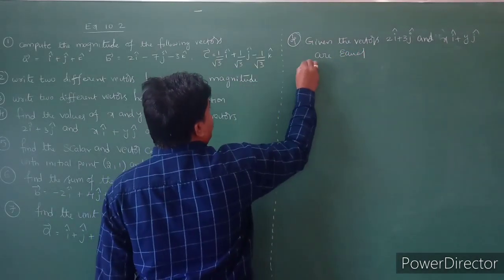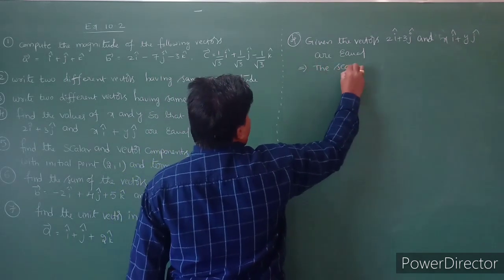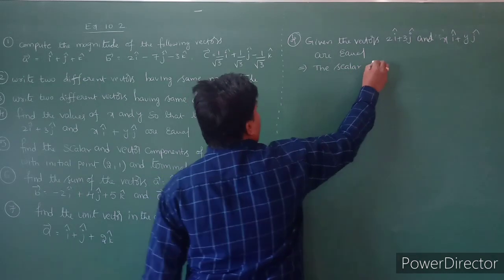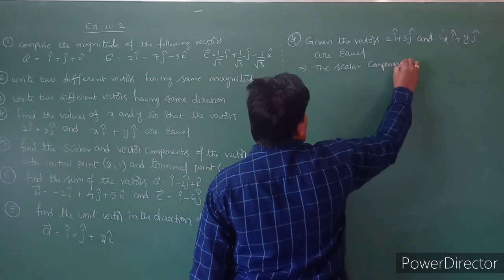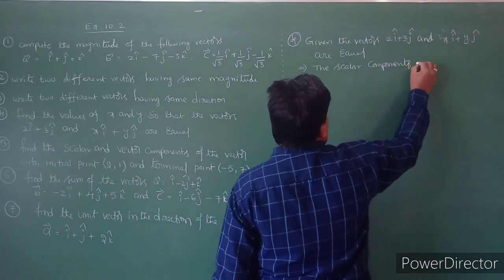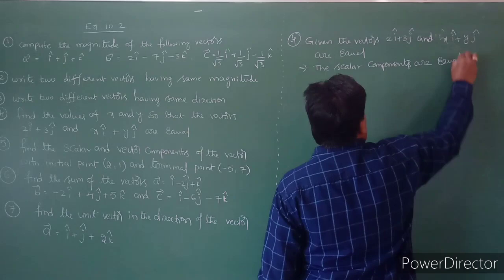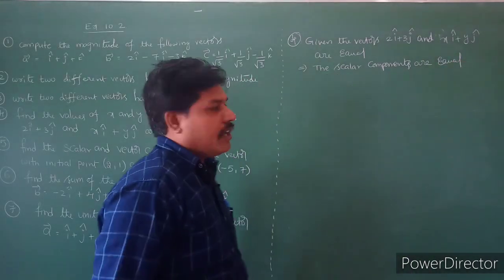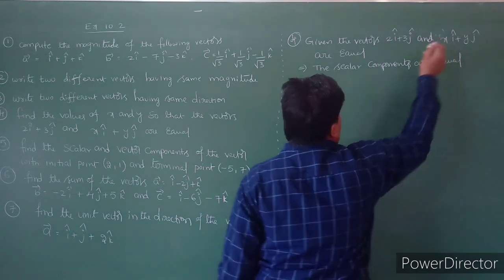That implies the scalar components are equal. What are the scalar components? The i coefficient is equal to the i coefficient here.